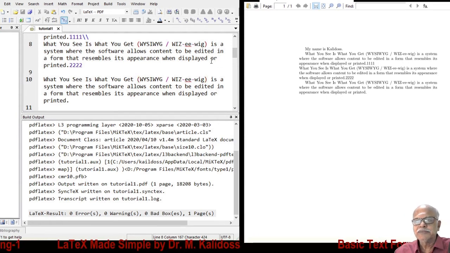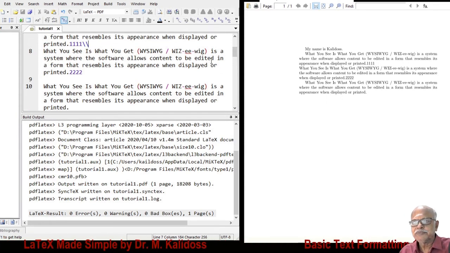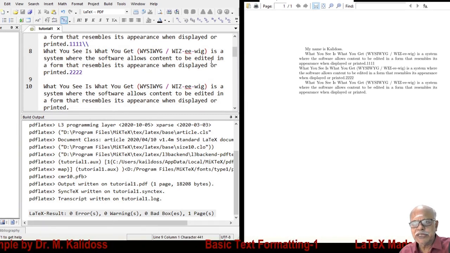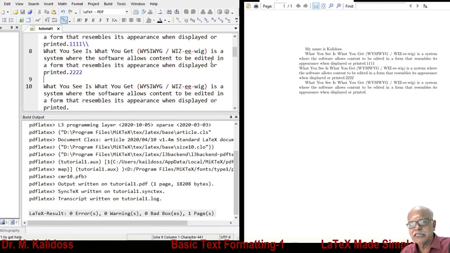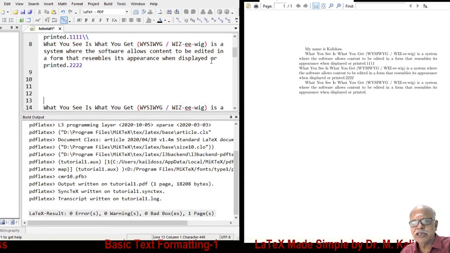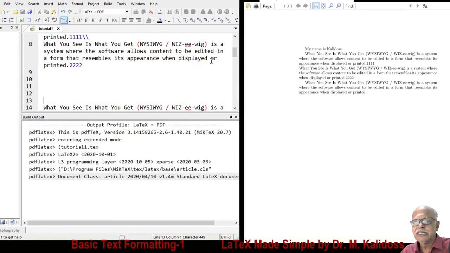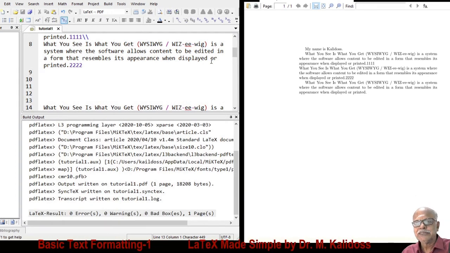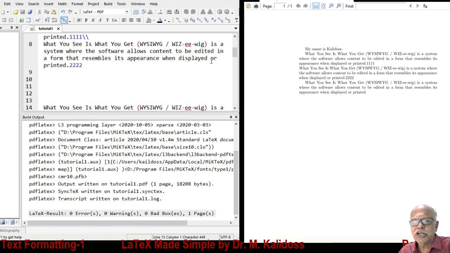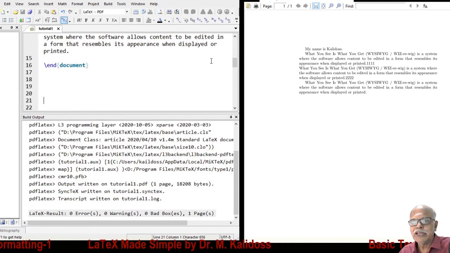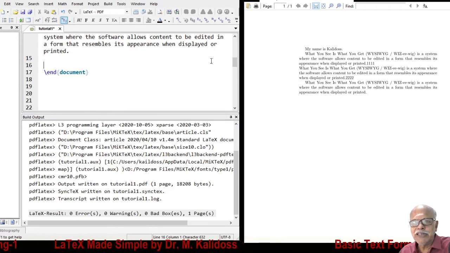I repeat, if you put \\, what we type next will be available in the next line. If you give a line space, it will be available in the next paragraph. Again, whether you give one line space or 1000 line spaces, there is no difference. This is not a defect in LaTeX. As you start using LaTeX, you will find this is a wonderful built-in feature available with LaTeX.